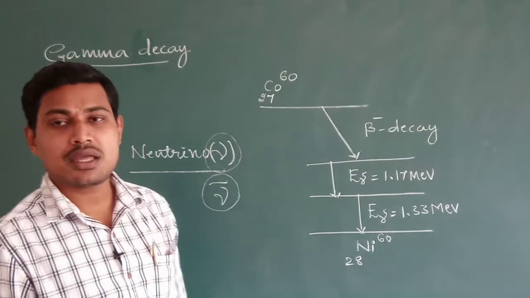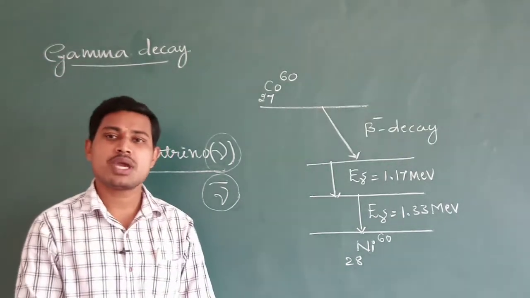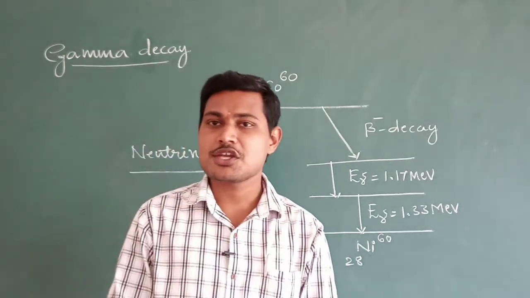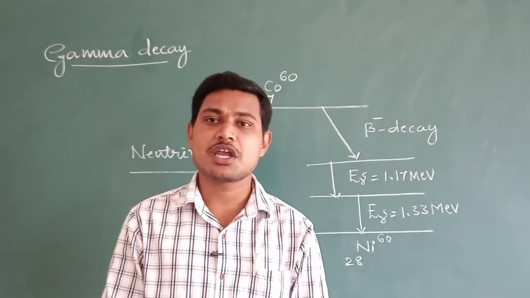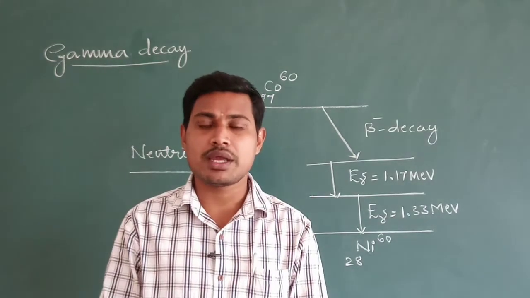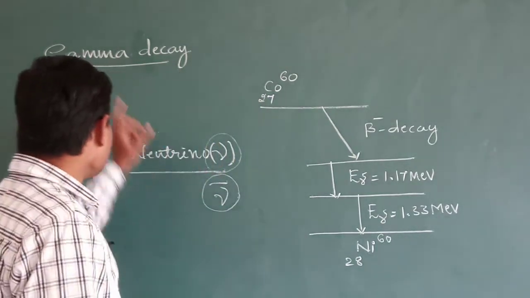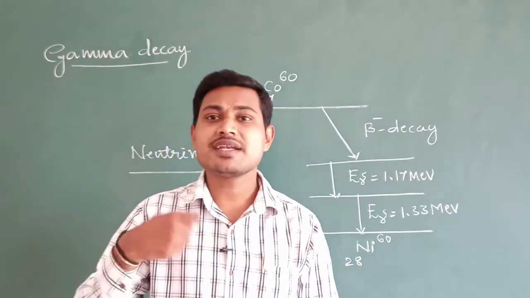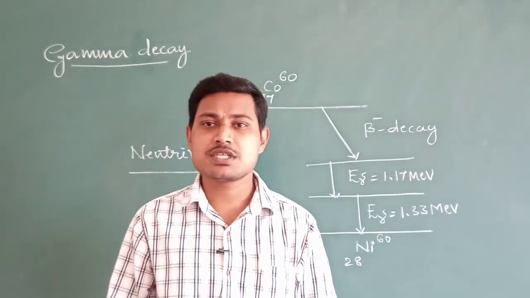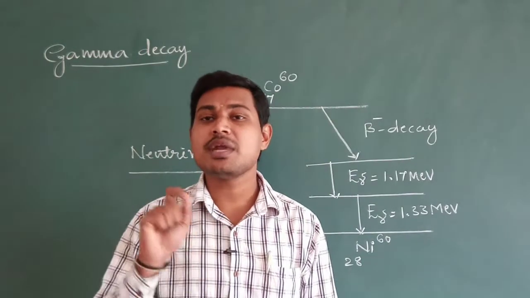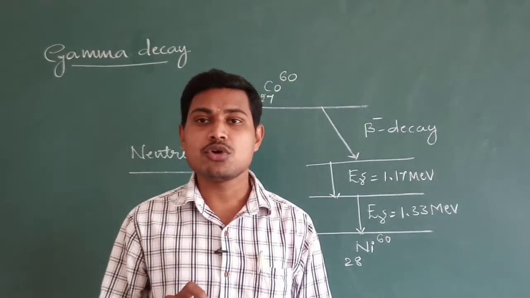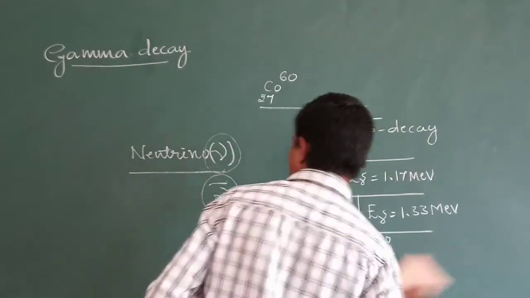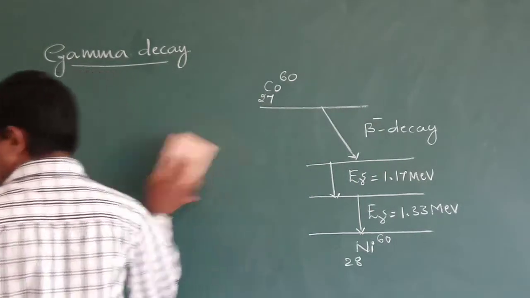So what is gamma decay? Gamma decay is also a process, that is an emission of gamma radiation by the spontaneous disintegration of certain unstable nuclei. So what do you mean by gamma decay? It is the process in which the excited nucleus makes a transition to the ground state by emitting a photon, a gamma photon of some few million electron volts of energy. So what is gamma decay? Gamma decay is nothing but the process in which